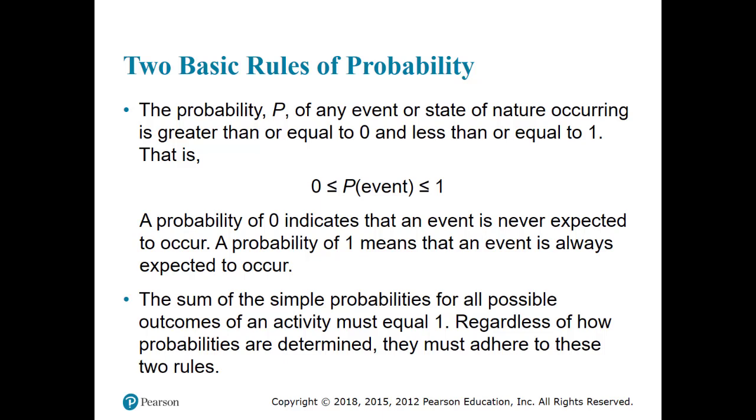So for example, you toss a coin, and let's assume here that there are only two possibilities, right? You get a head or a tail. So if it is a fair coin, it will be 0.5 and 0.5 adding up to 1. So two possibilities, the probabilities add to 1. If it is not a fair coin, then the probability of head will be a different number than 0.5, and the corresponding probability of tail will be 1 minus that, because the sum of the two probabilities must always be equal to 1.